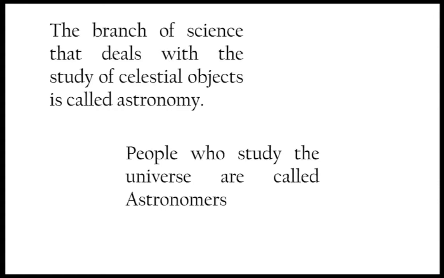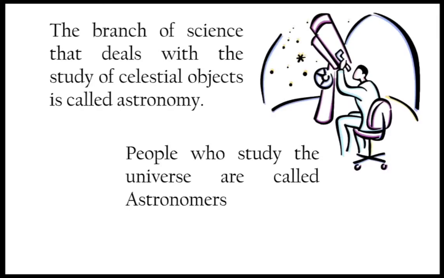Astronomers are a group of scientists who study the universe and the celestial bodies. Of course they use an instrument known as a telescope. Here you can see the telescope, by which they can observe various celestial objects present in our space or in our universe.